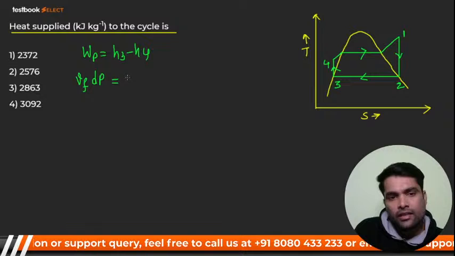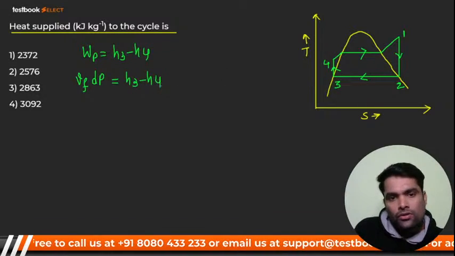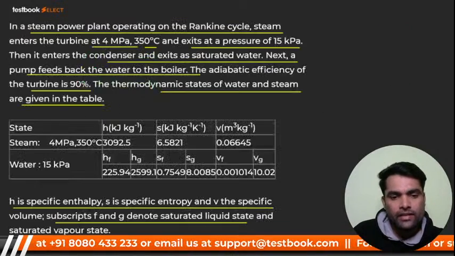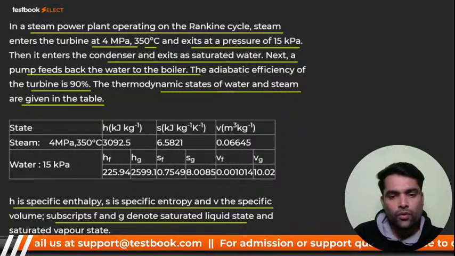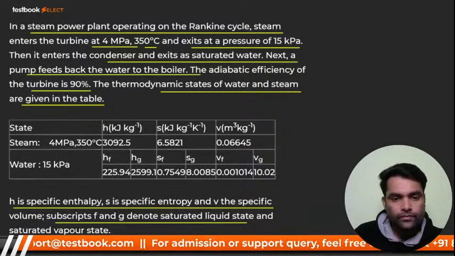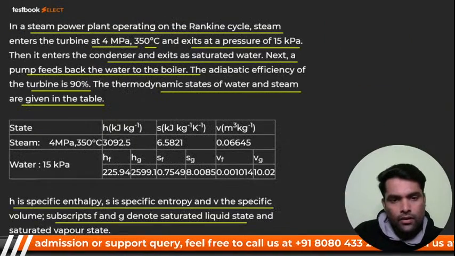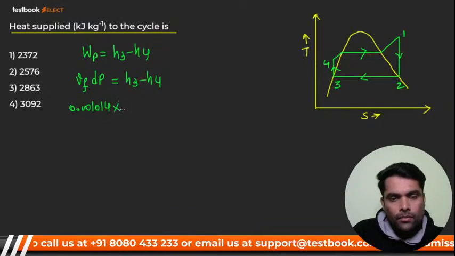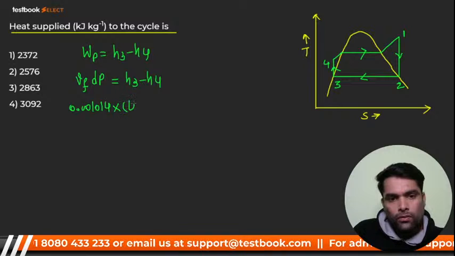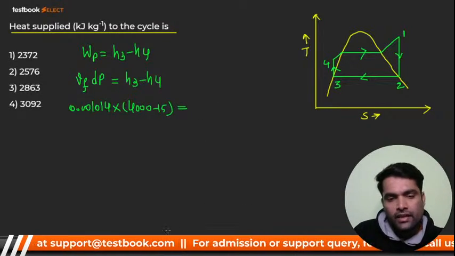So from here v_f is given, at 15 kilopascal it is 0.001014, multiplied by the pressure difference 4000 minus 15, which is equal to H3 minus H4. H3 is what?